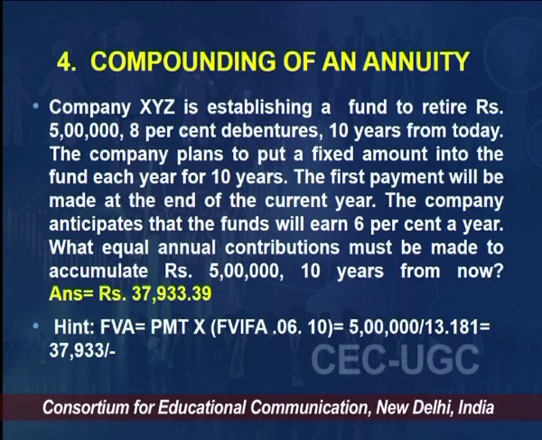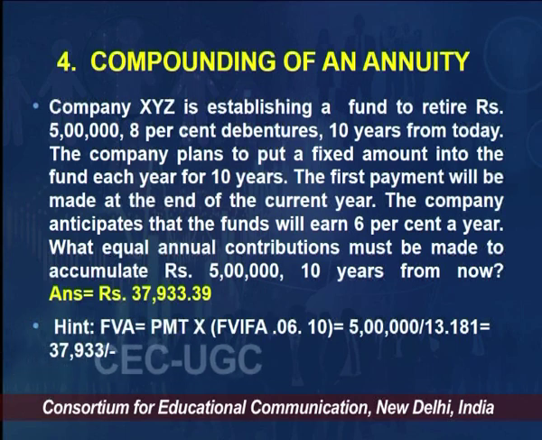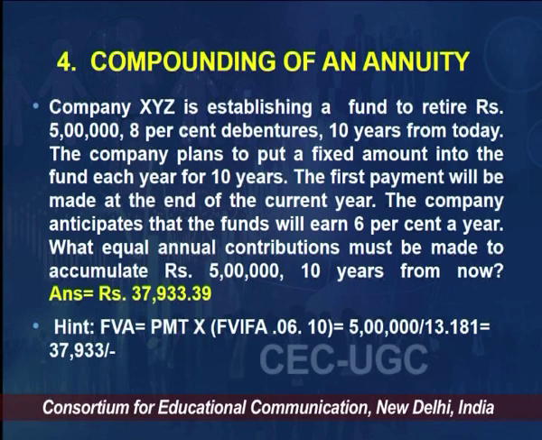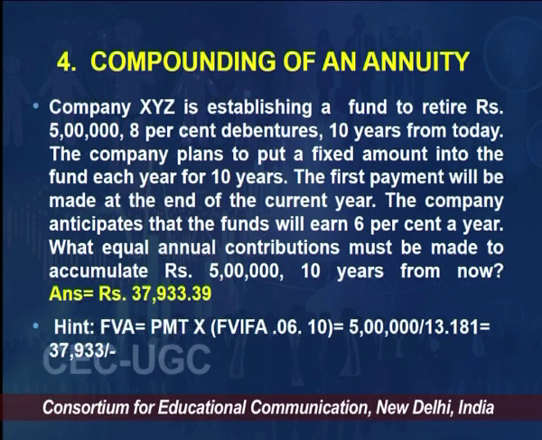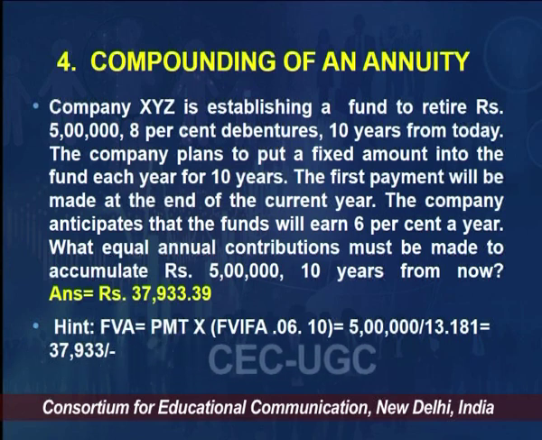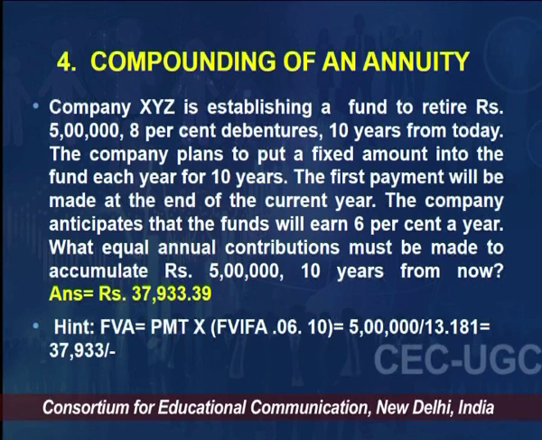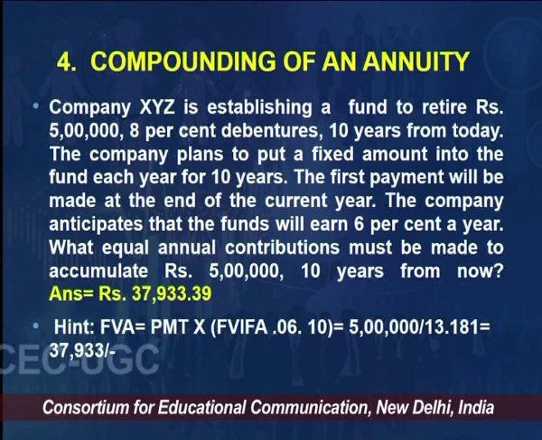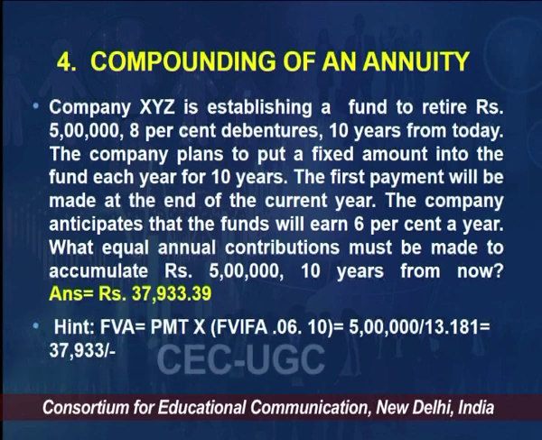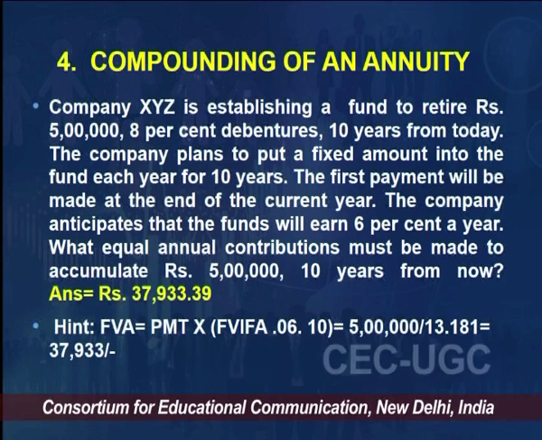So there are two types of annuities. I am not getting into that, just going with the example. The company anticipates that the funds will earn 6% a year. What equal annual contribution must be made to accumulate 5 lakhs 10 years from now? So here this is a good example: I borrowed money, I have to pay it back. I am paying 8% interest annually, that is fine, that is not considered here, but I need to accumulate 5 lakhs 10 years from today. How much should I pay in the bank? The bank is paying me 6%.